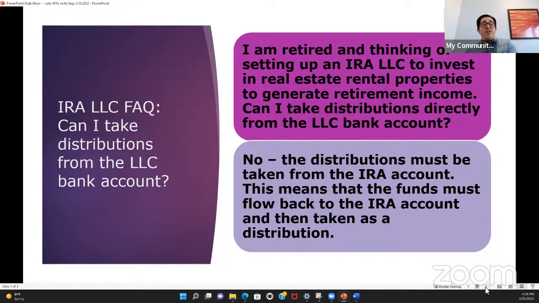So your IRA is invested in an LLC. It wouldn't be appropriate or acceptable to take a distribution from the investment, from the LLC. The funds would need to flow back to the IRA, and then you would take the distribution at the IRA level. And it would be reported like any distribution from an IRA as a taxable distribution. You could include the amount of that taxable distribution on your taxes. You would get a 1099-R to report that distribution.